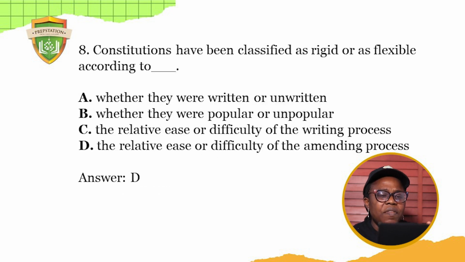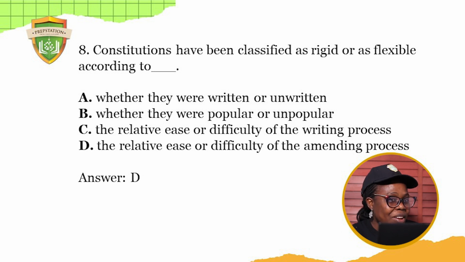Constitutions have been classified as rigid or as flexible according to dash. A says whether they were written or not written, B, whether they were popular or not popular, C, the relative ease or difficulty of the writing, D, the relative ease or difficulty of the amending process.